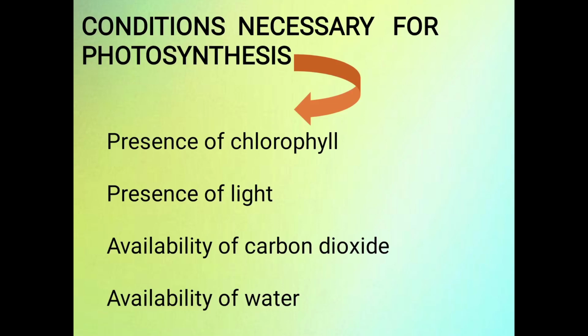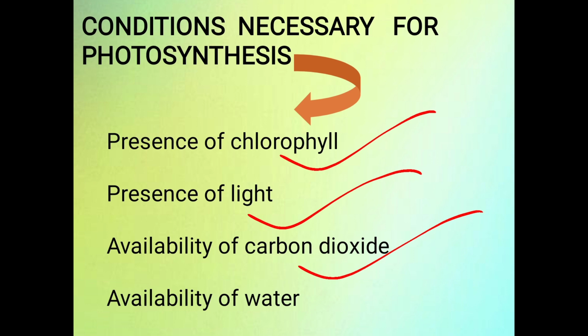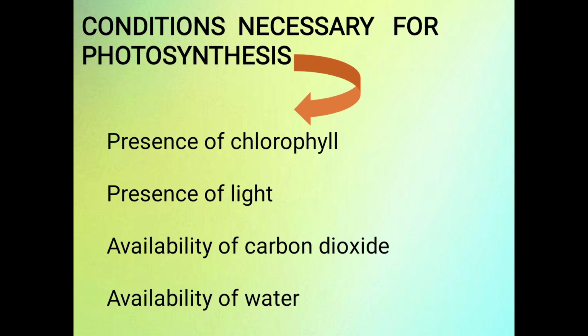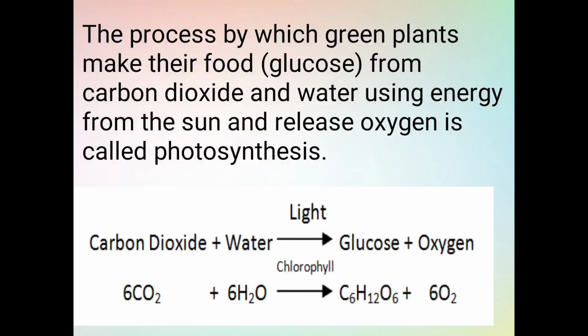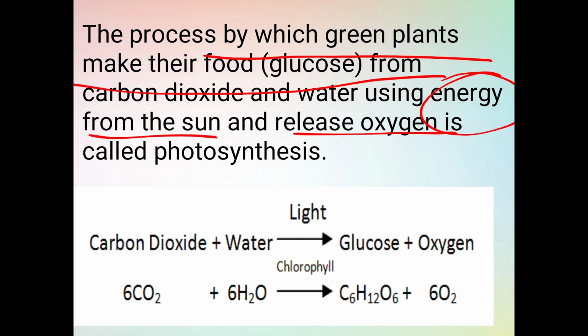There are certain conditions necessary for the process of photosynthesis: presence of chlorophyll, presence of light, availability of carbon dioxide and availability of water. The process by which green plants make their food from carbon dioxide and water using energy from the sun and release oxygen is called photosynthesis.